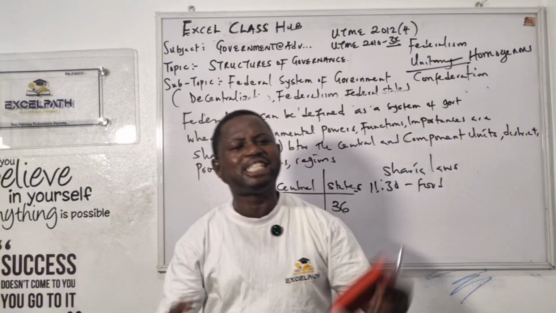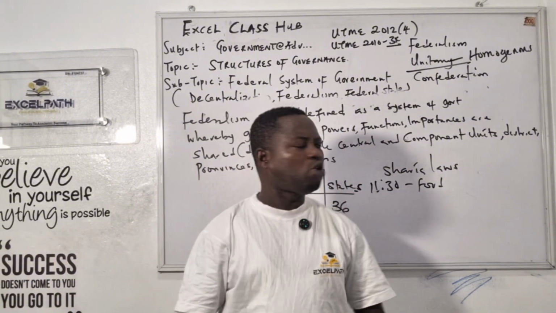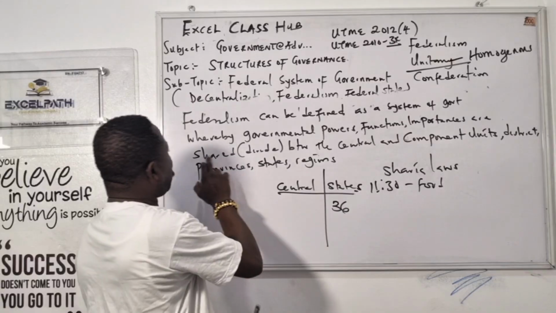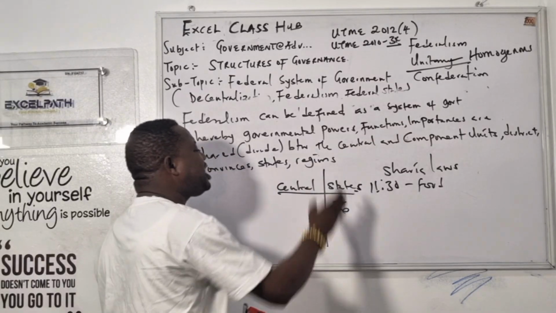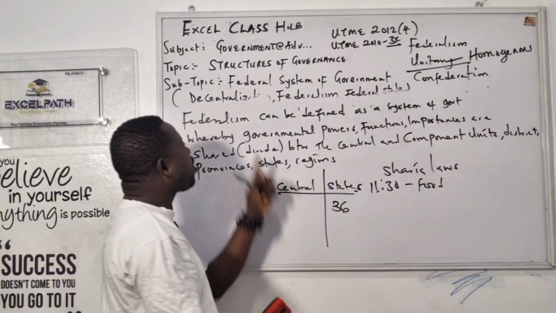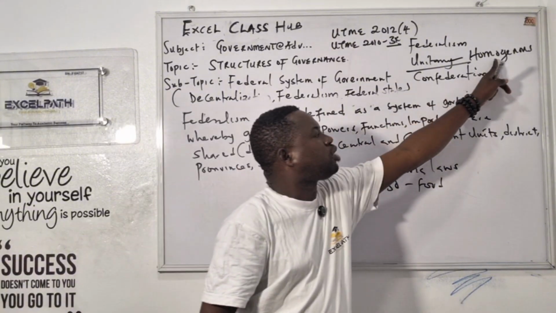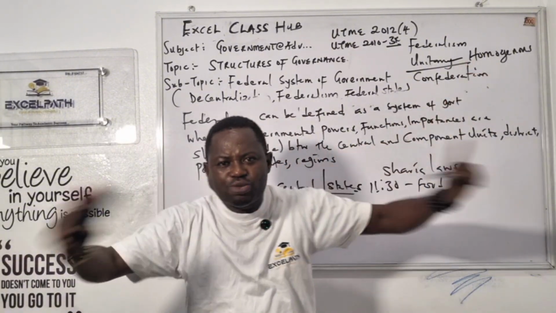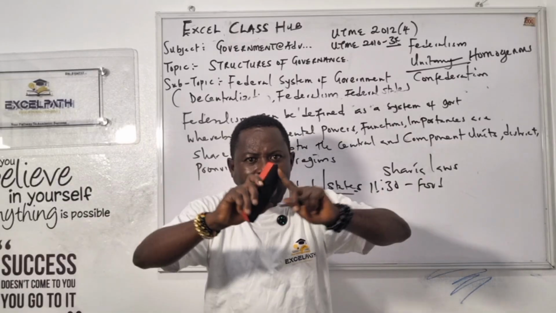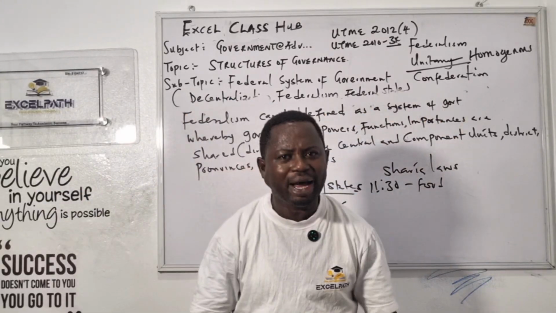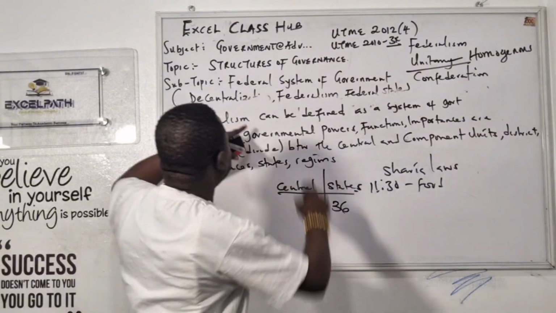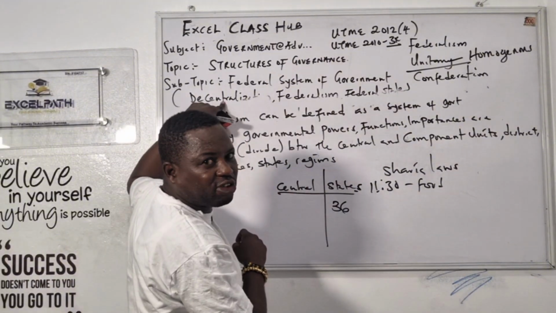Division of power between the central and states. Like I say, sharing of power between central and states, that's what they call federalism. And each state is autonomous. According to our practice, they must be homogeneous, different cultures, and the size of the country determine federalism. What's the answer to federalism? Decentralization.